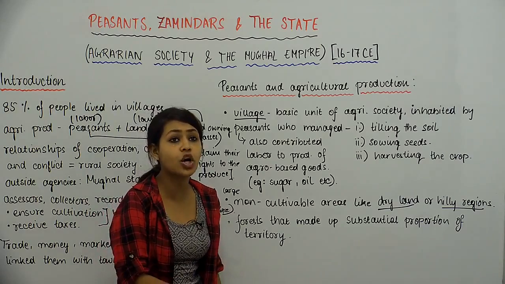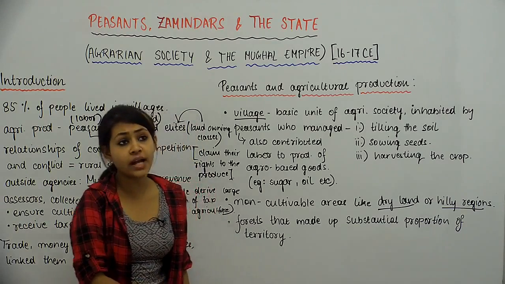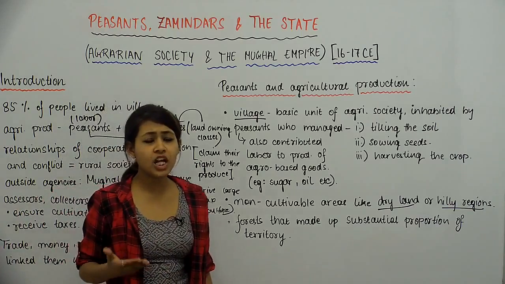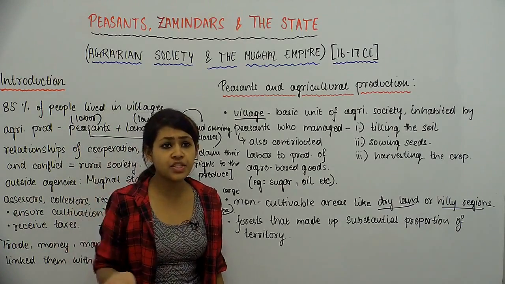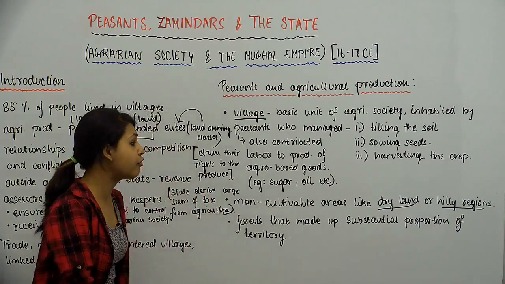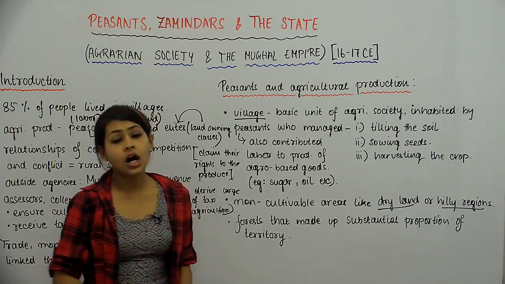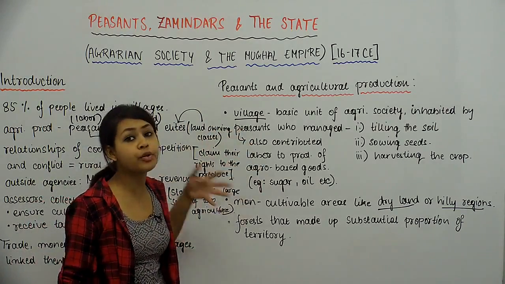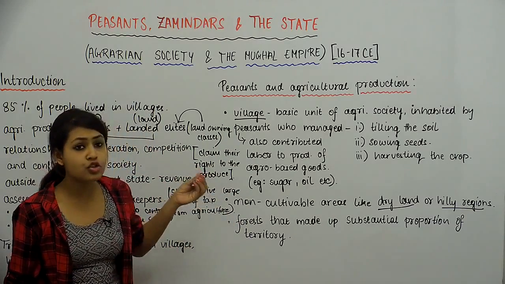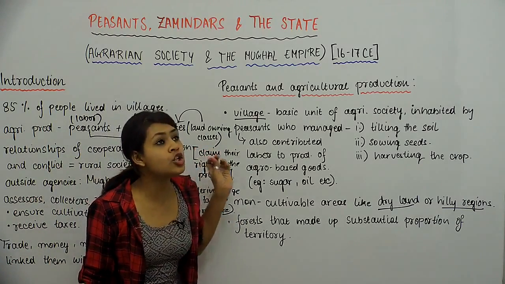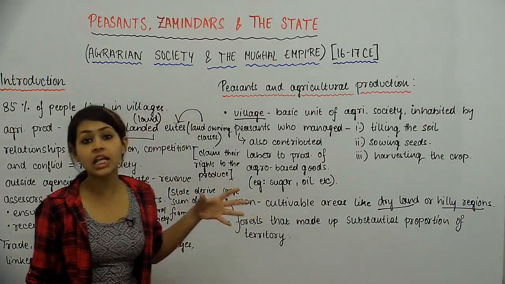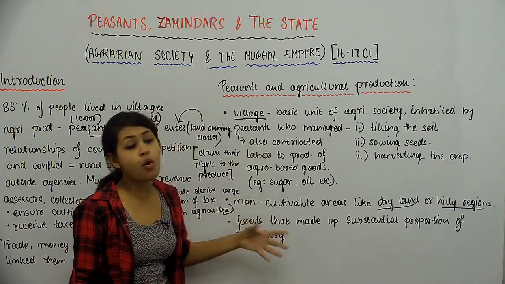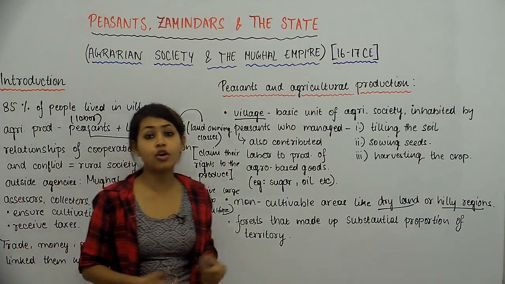So these were huge stretches of land where people also lived and where people drew a lot of their subsistence needs from forests. So these are the various components of the agricultural society. We will look at the peasantry in detail later on, but these are just the introductory points for what we're going to study later on in this chapter.